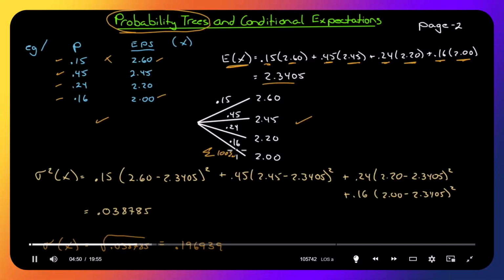So all of these probabilities must sum to 100% for the tree to be valid. We have an outcome at each step along the way, and we can calculate the expected value. There it is. To calculate the variance, it's the same probabilities: 15%, 45, 24, and 16.